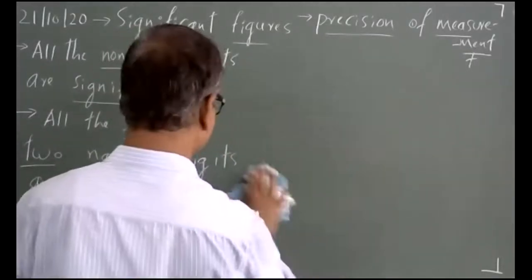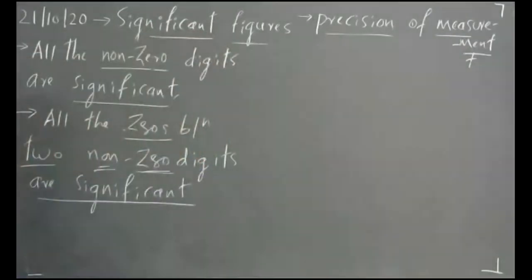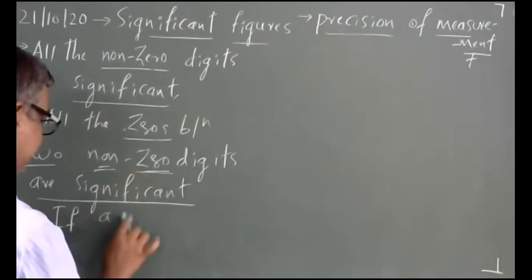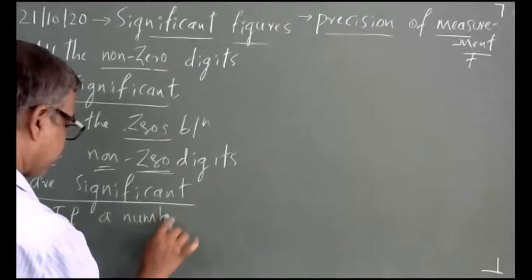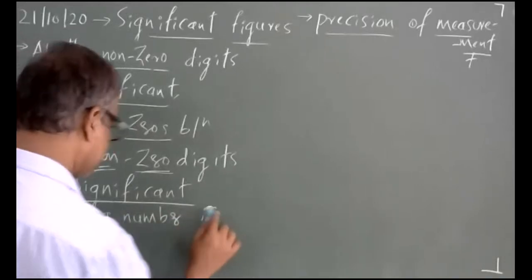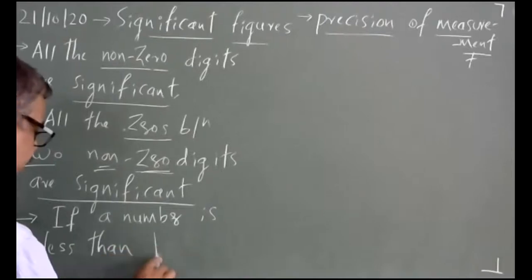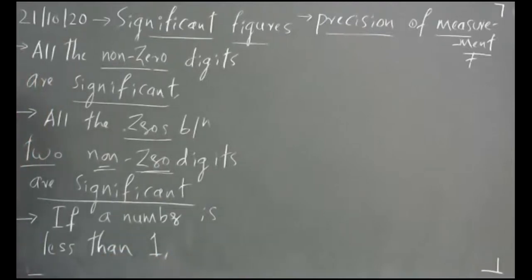The third rule will apply. We are talking about numbers. If a number is less than 1, what is the rule?